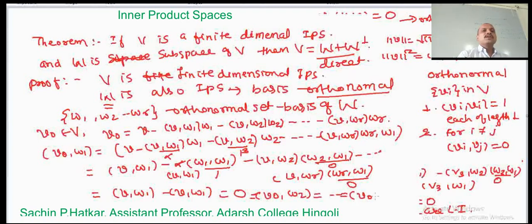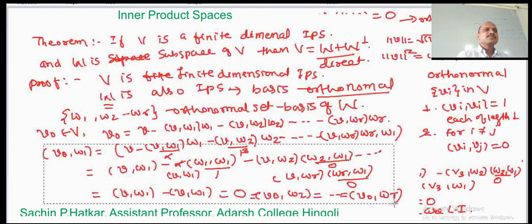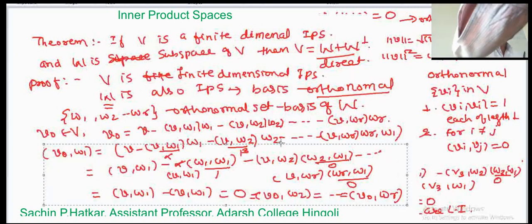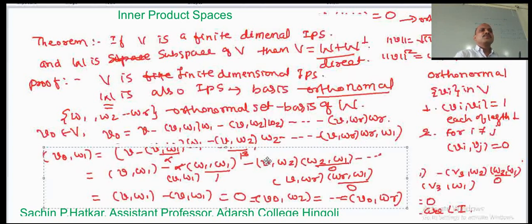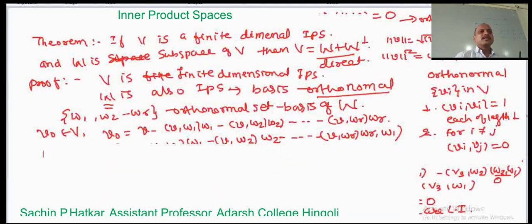Now, since v0 is orthogonal to each of these vectors, see the construction of v0. Let us transfer the terms to the other side, where v is any vector.